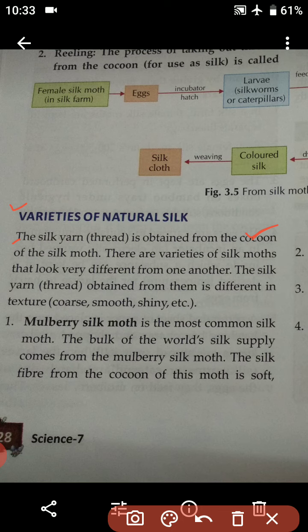So students, silk moths are of great varieties. That means there are different silk moths, and all of them look very much different from one another. The silk yarn or the thread obtained from them is different in texture. That means they are different in being coarse, smooth and shiny. Here it is said that the yarn or the thread that is obtained from the cocoon is very much different in texture. They may be rough. Coarse means rough, okay? They may be rough in texture, they may be smooth in texture, or they may be shiny. So students, I hope it is clear to you.